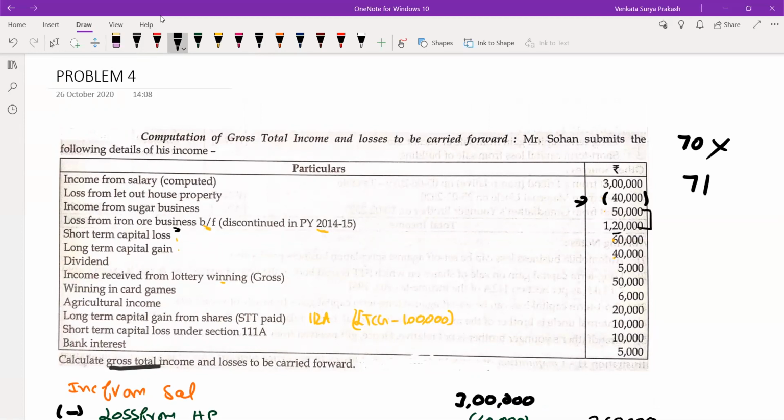As it is a brought forward loss, we are going to apply section 72. I will adjust this 1,20,000 with this 50,000. If I adjust, you still have a loss of 70,000. So this 70,000 will be carried forward.